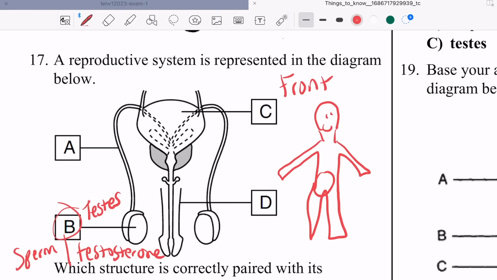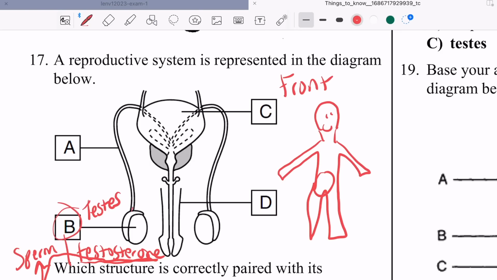The reason why boys have deep voices, have a lot more hair, have stronger muscles, have wider backs, don't have wide hips, don't have a booty, although some men do, it's all genetics, is because of testosterone. Testosterone makes sperm.